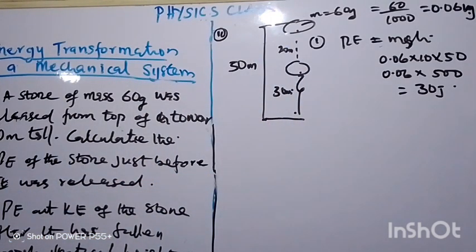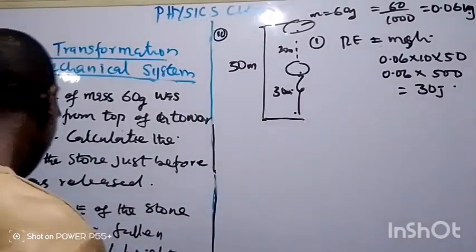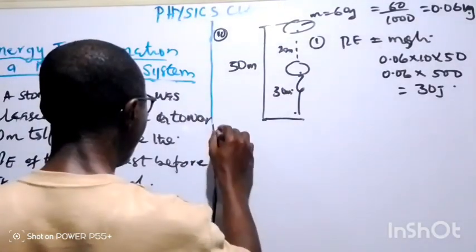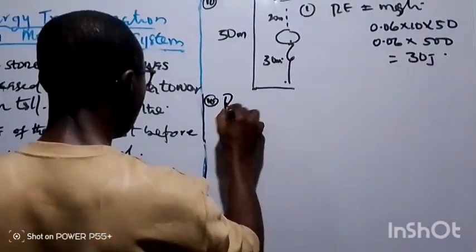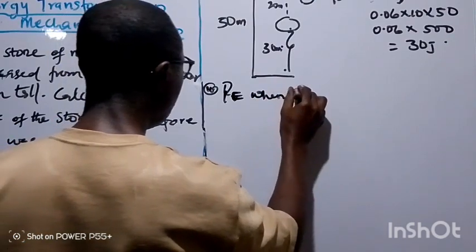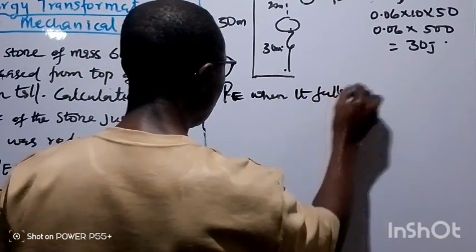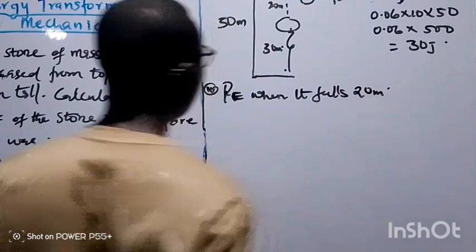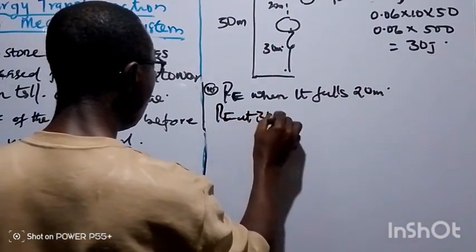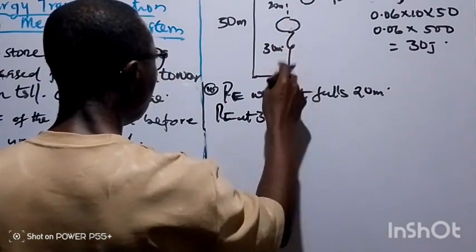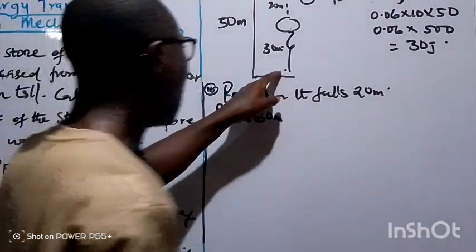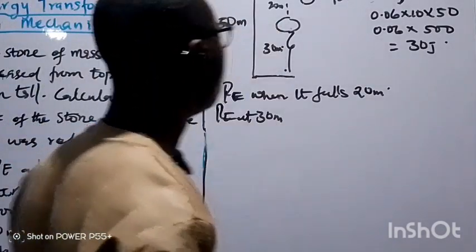Now, PE when it falls 20 meters. That will give us PE at 30 meters from the ground. PE deals with gravity and height, and it should be height from the horizontal ground.